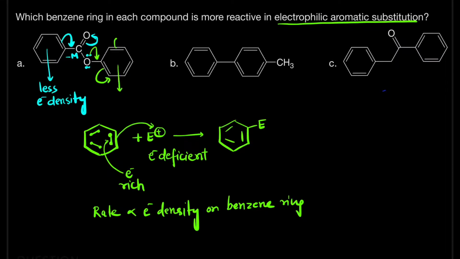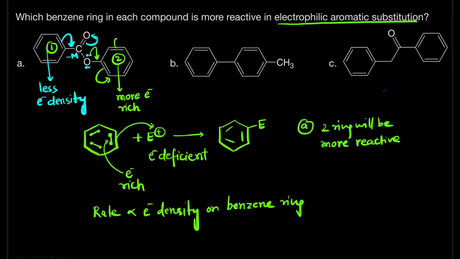So this ring will be more electron rich. So in the first case, in A, the second ring will be more reactive, because the second ring has more electron density, because the oxygen lone pair is being donated in that ring.